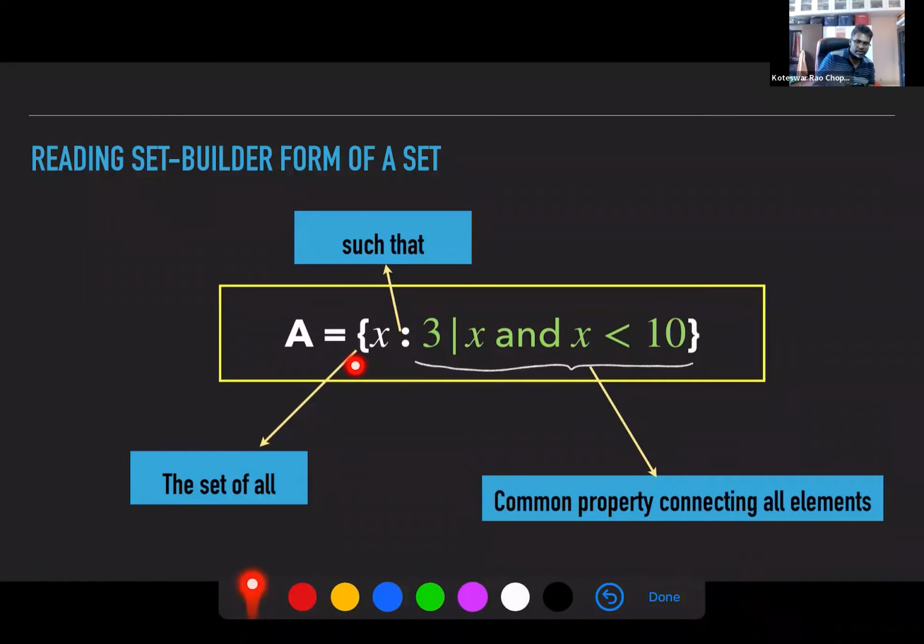So these curly braces, you read it as the set of all x. This is like such that, and then you have the property. So the common property connecting all elements.